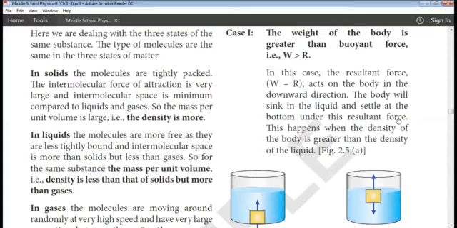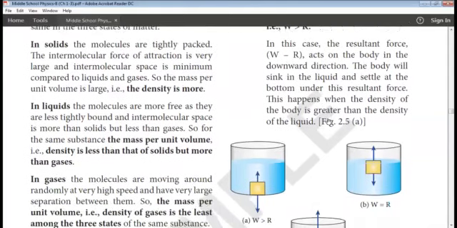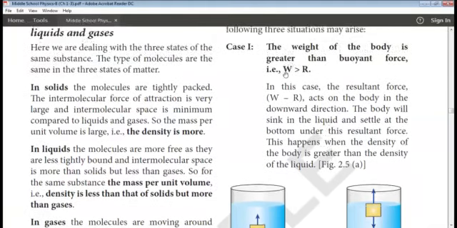If you take a stone and throw it in the water, it will sink to the bottom because the weight of the body is greater than the buoyant force of the water. This happens only when the density of the body is greater than the density of the liquid. That is, the density of the stone will be greater than the density of the liquid. Now, we can conclude that when W, the weight of the body, is greater than buoyant force, the body sinks to the bottom.